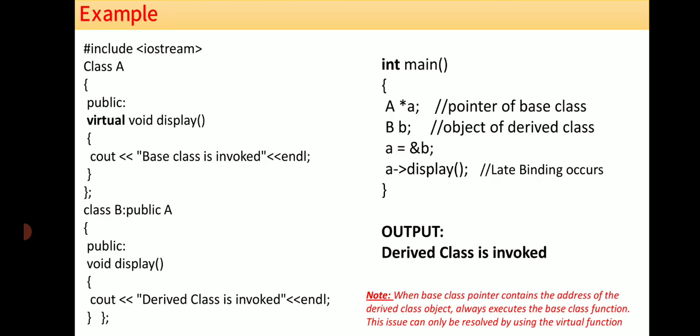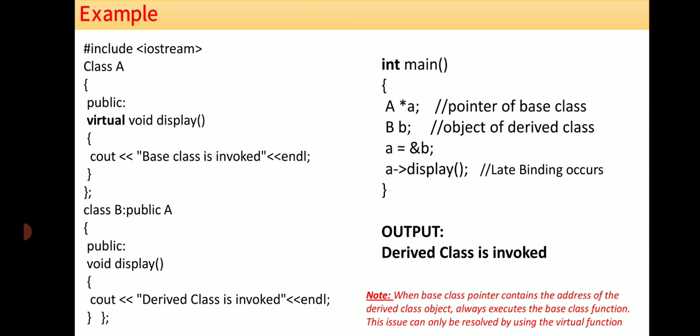So this is the example for virtual function. Here there is a class A. In that we are defining void display as a virtual function. Next, class B extends the features of class A. In this one also we are overriding the display method. Why are we overriding? The same function is overridden in a derived class just to provide its own implementation. Based on your requirement we can define it.